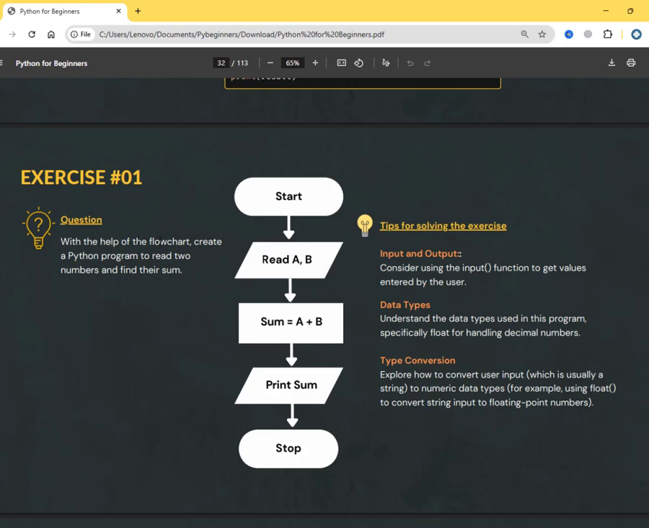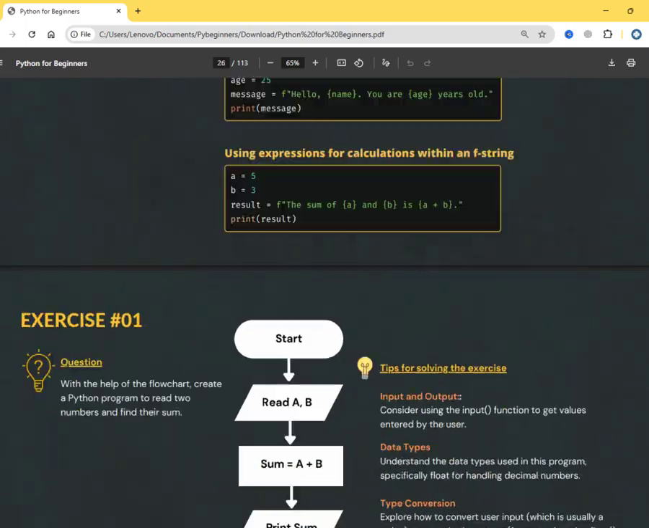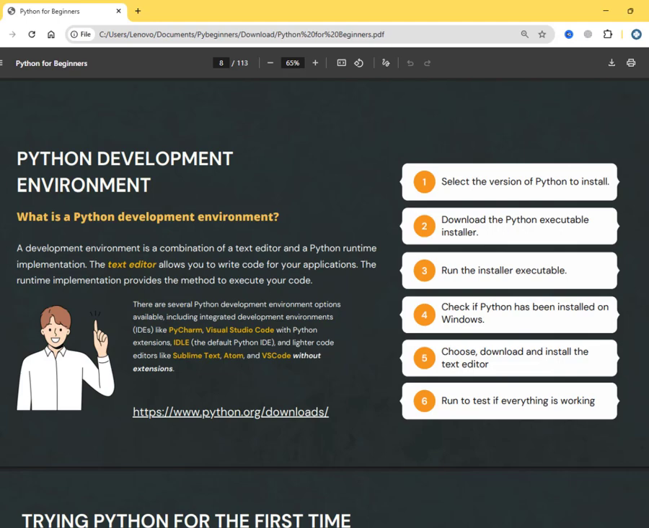For example, one, with the help of a flowchart, create a Python program to read two numbers and find their sum. Okay, so this exercise is for beginners in Python. It really helps a lot. But now let's go back to the things that we are trying to understand.